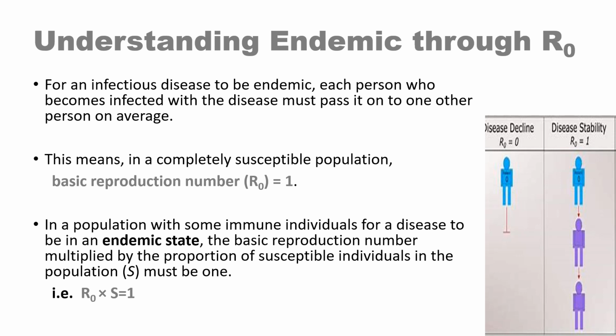And in this scenario, how will the endemicity be maintained? If the R naught, that is the basic reproduction number, multiplied by proportion of susceptible individuals denoted by S is equal to 1. If R naught multiplied by S is equal to 1 in a mixed population, then the endemicity of the disease will be maintained.